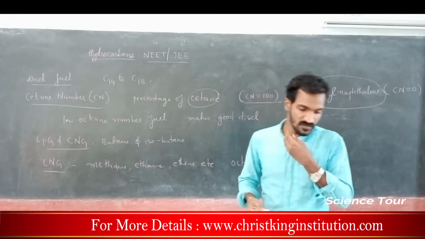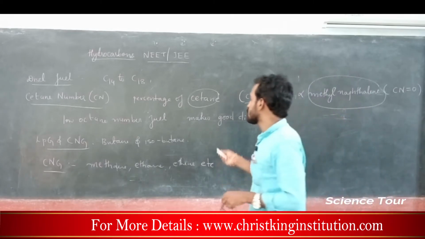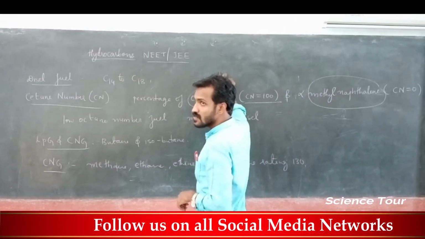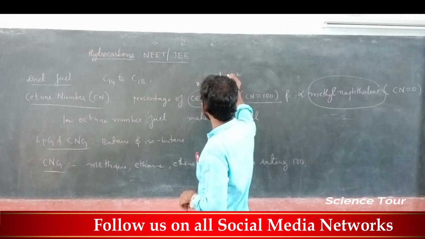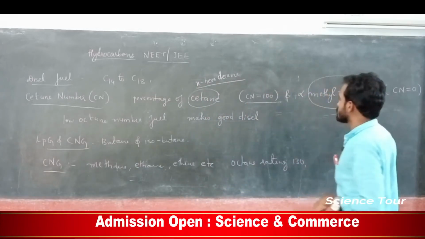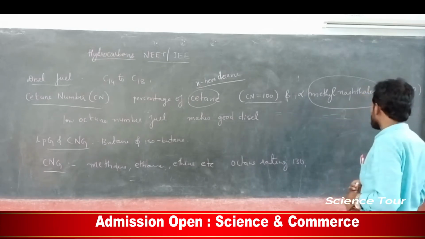My dear students, please note that cetane means N-hexadecane. Here cetane number is 100, and alpha methyl naphthalene has cetane number 0.